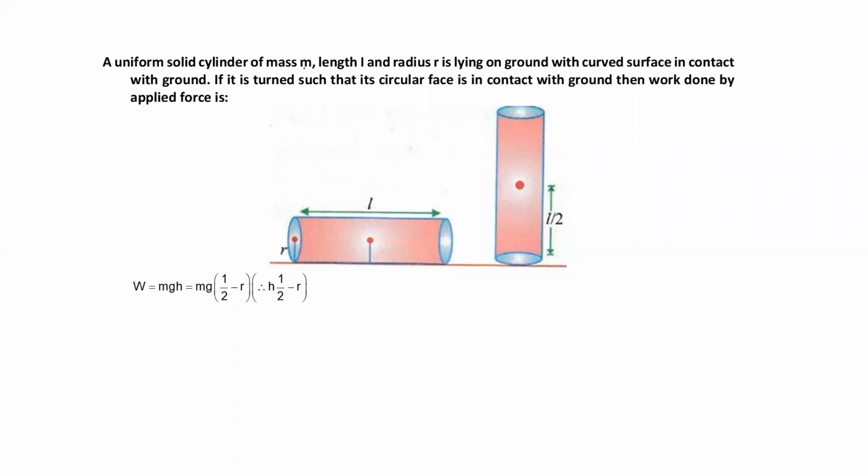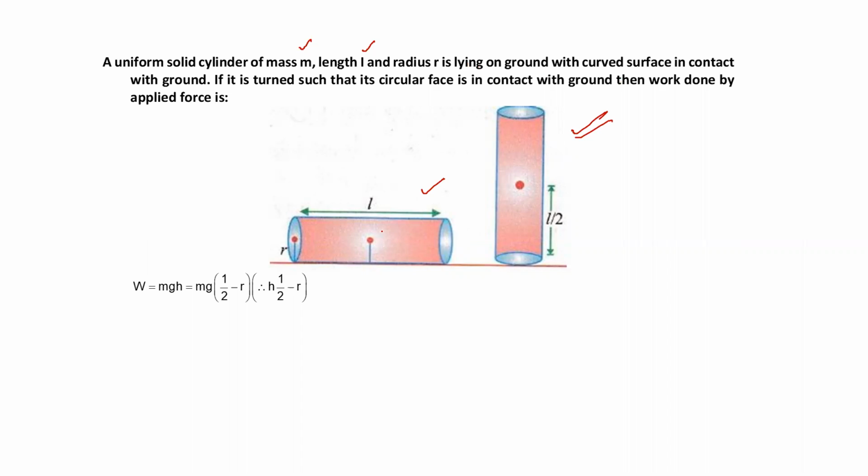A uniform cylinder of mass m, total mass is m, and total length is L. Mass is m, length is L, and radius is r, lying on the ground with its curved surface in contact. Like this, it is on the ground. If it is turned such that its circular face is in contact with the ground, students, yes, sir, it was placed like this and I just lifted it to this. Then how much work do I have to do by the applied force?